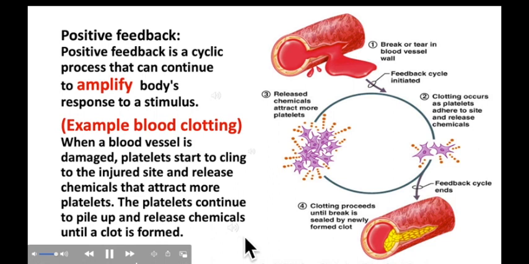So let's discuss the example of positive feedback again, so that you will not forget it. The first step is when there is a break or tear in the blood vessel wall, so the feedback cycle is initiated. In the second step, clotting occurs, and which blood cells are responsible for clotting? Yes, platelets. So platelets adhere to the site and release chemicals, and then the released chemicals attract more platelets, and clotting further proceeds until the break is sealed by the newly formed clot, and here the feedback cycle ends.